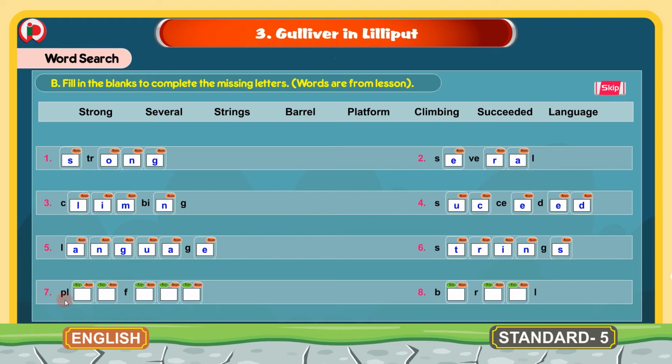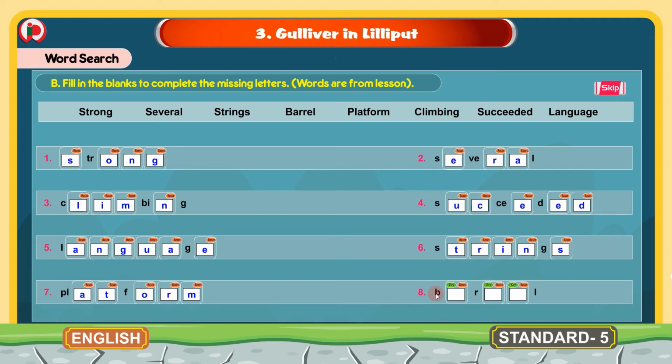7. The letters given here are P, L and F. And the missing letters here are A, T, O, R, M. The word here will be platform. 8.